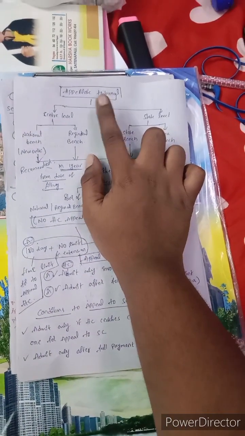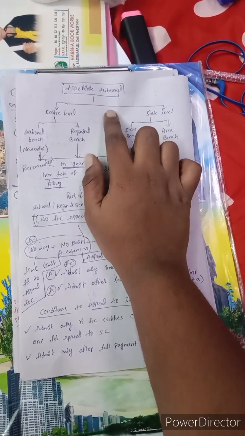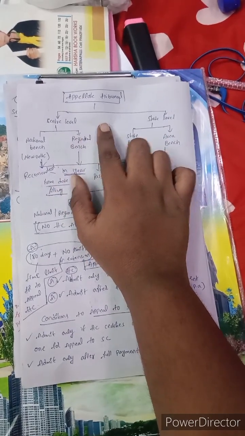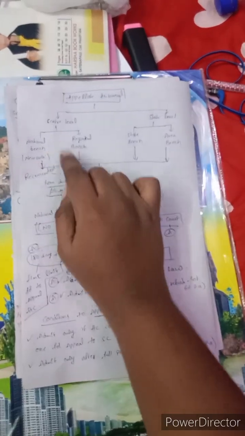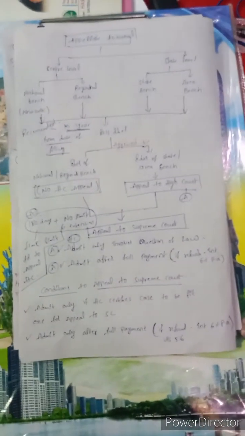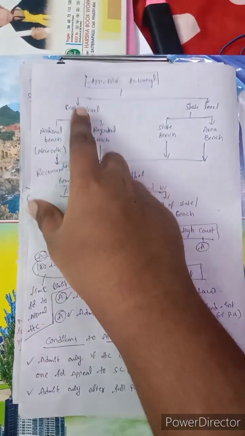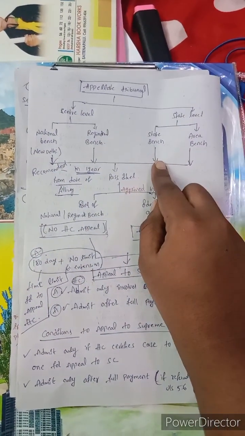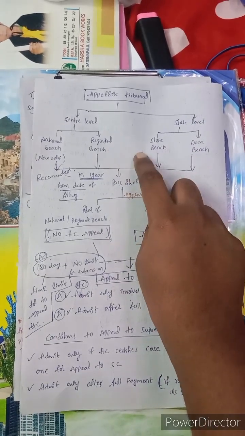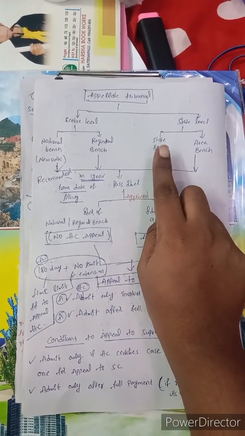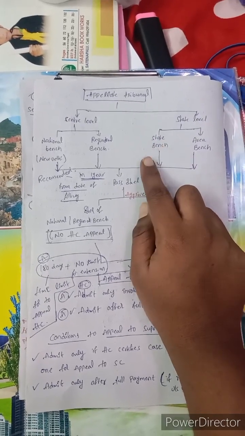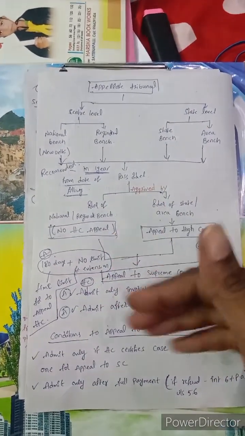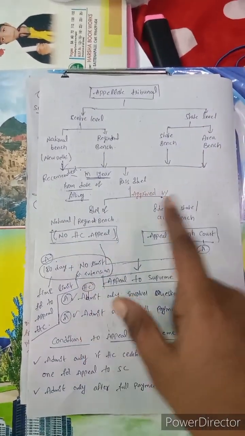See, now we went to the appellate tribunal. In the appellate tribunal, there will be a central level and a state level. Under the central level, again two branches: the national bench and the regional bench. And under the state level, the state bench and the area bench. Under these benches, there will be one judicial member, one technical member, one more member, and one chairperson. If relating to central, central persons will be there, if state, state persons will be there.